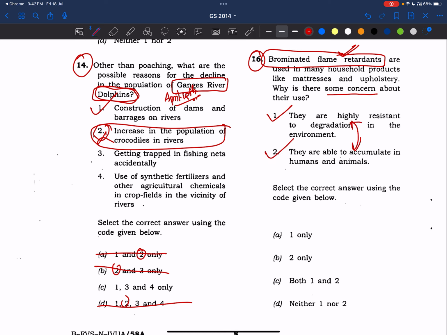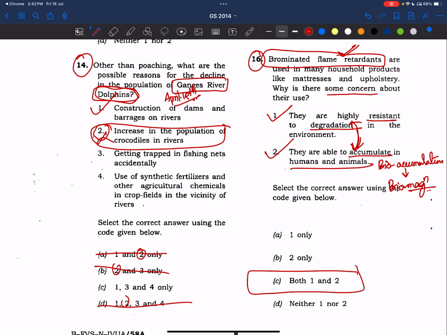It is highly resistant to degradation, that means it will be persistent. So when it enters the organism, it accumulates in humans and animals. It leads to bioaccumulation, right? And when this continues up to the highest trophic level, it becomes biomagnification. If both the statements are correct.